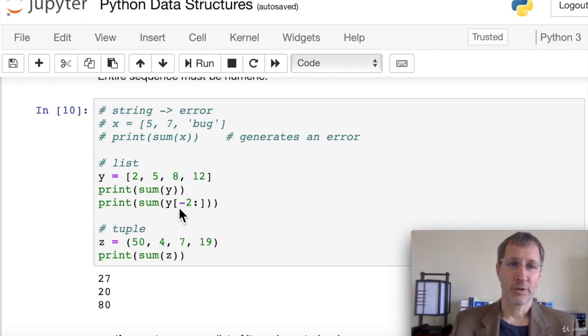You can also do slicing. You can combine slicing to get a sum of part of the list. So if here we want to just get the last two numbers, 8 and 12, we can do -2 onward, and that gives us 20 because we're adding 8 and 12 only. And for the tuple, we have another tuple z with 4 items in it, and we add those together, we get 80.